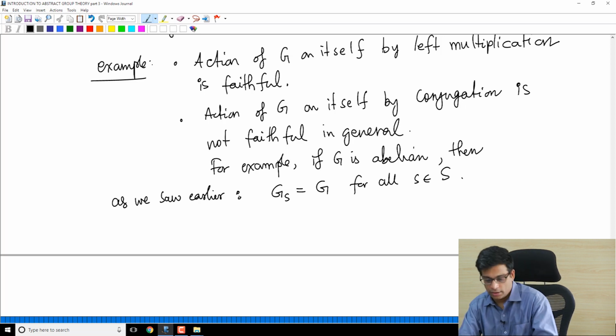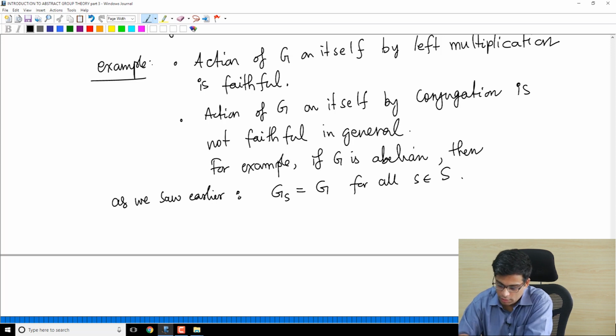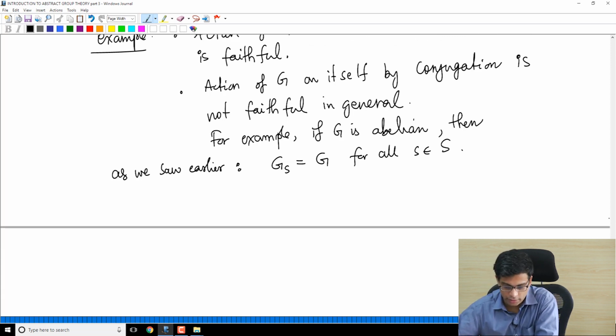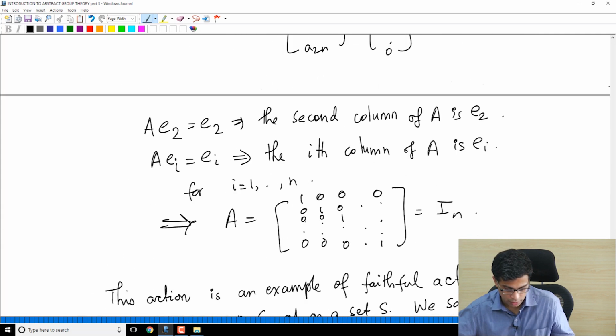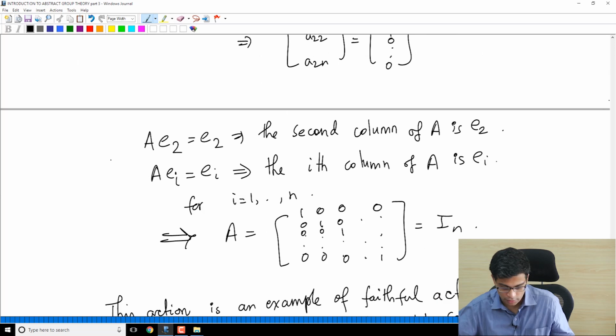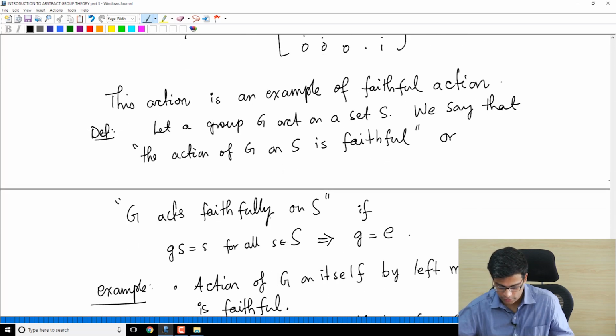This is one of the problems that we did earlier. So certainly the intersection of stabilizers is all of G. On the other hand, this is a problem that I'll leave for you as an exercise. I won't do it, but it is an immediate consequence of the relevant problem here.